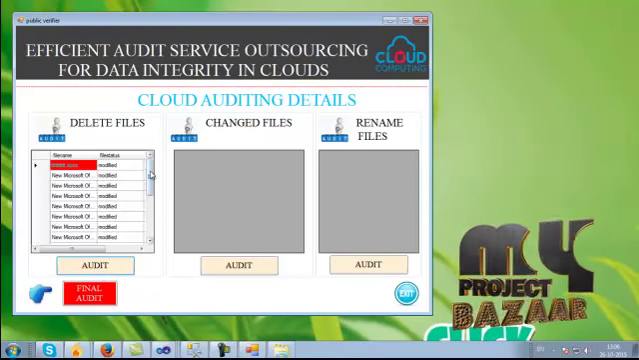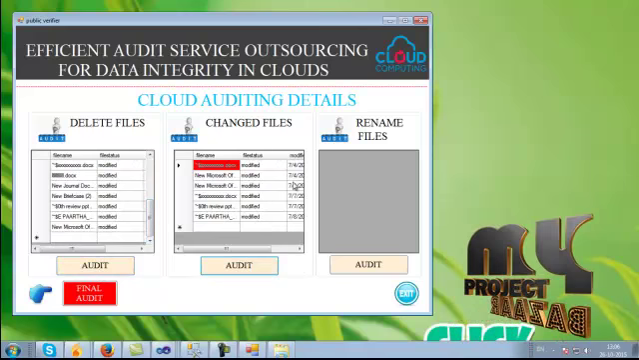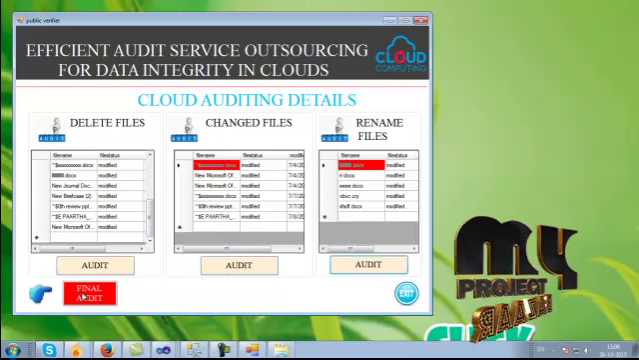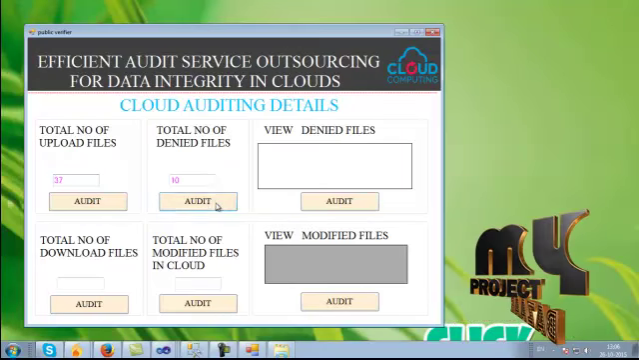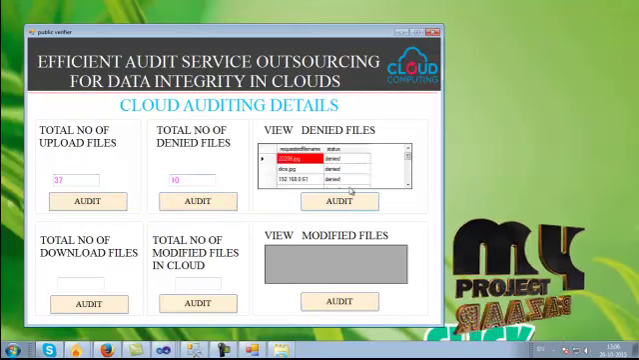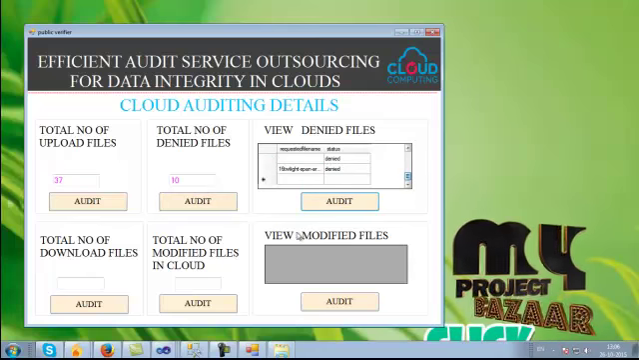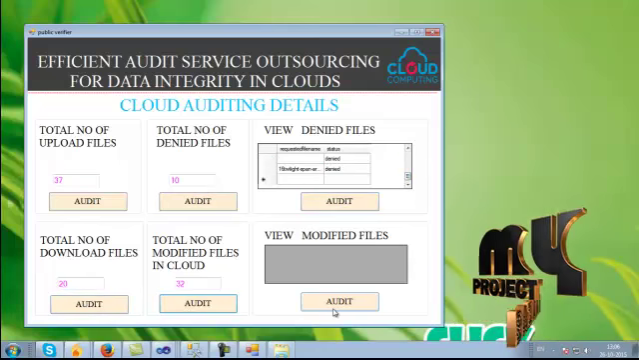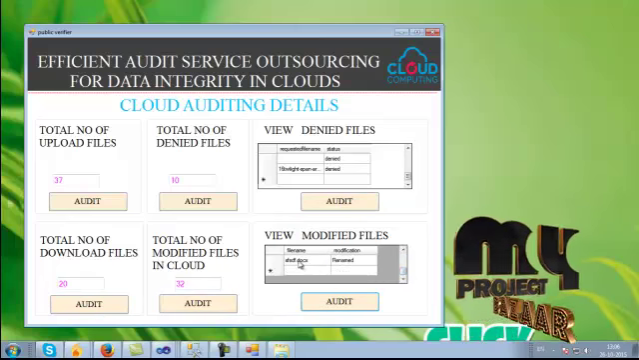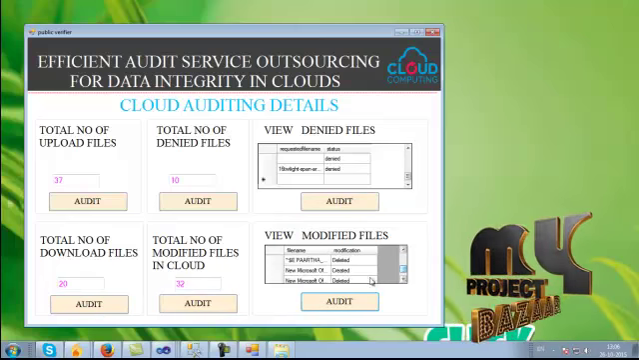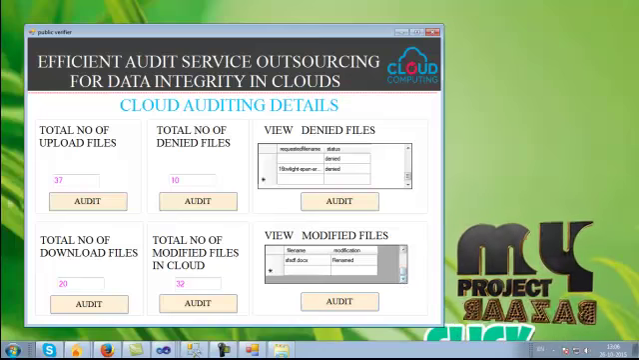How many files are deleted? It will be shown here. The renamed files will be shown here. The total number of upload files is 37 and the denial file count is 10, and the viewed denial files are shown here. The total number of download files is here, and the modified files of the cloud will be displayed here. From this the project gets over.